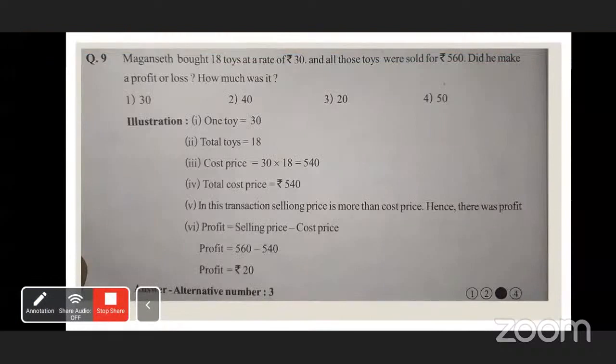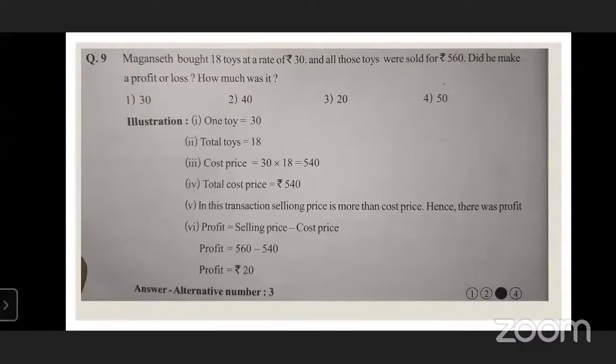See here, one toy is for rupees 30. So the total number of toys is 18. So cost price is 30 multiplied by 18. That is 540. So total cost price is rupees 540. In this transaction, selling price is more than cost price. Hence, there is a profit. So profit is equal to selling price minus cost price. So profit is 560 minus 540. That is rupees 20. So the third one is the very correct answer.